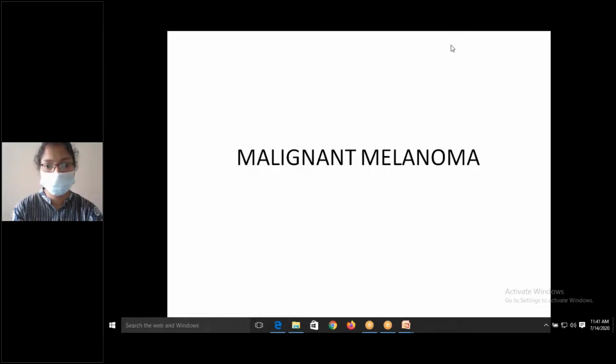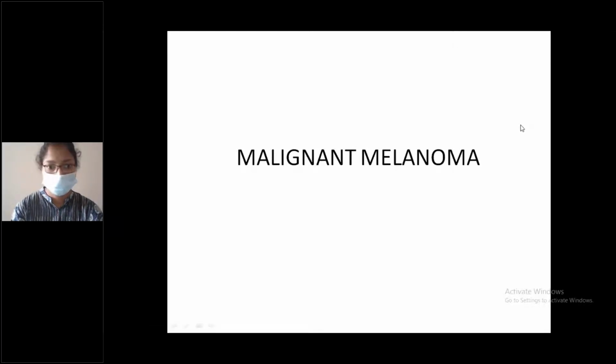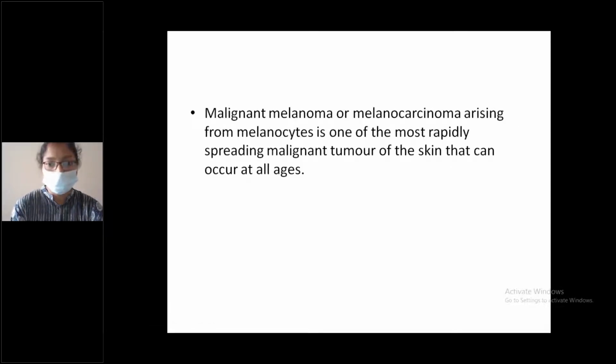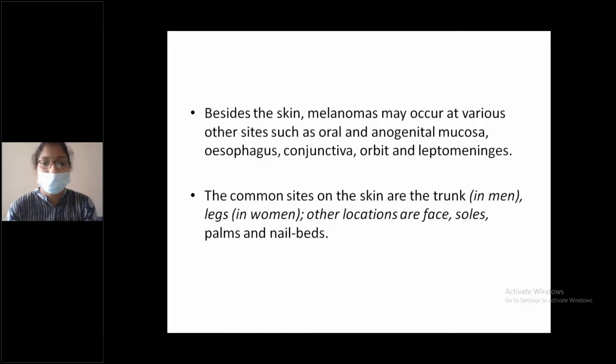Good morning, students. We will discuss malignant melanoma. What is malignant melanoma? It is also called melanocarcinoma, which arises from melanocytes and is one of the most rapidly spreading malignant tumors of the skin that can occur at all ages. Skin is the most common site for melanomas.